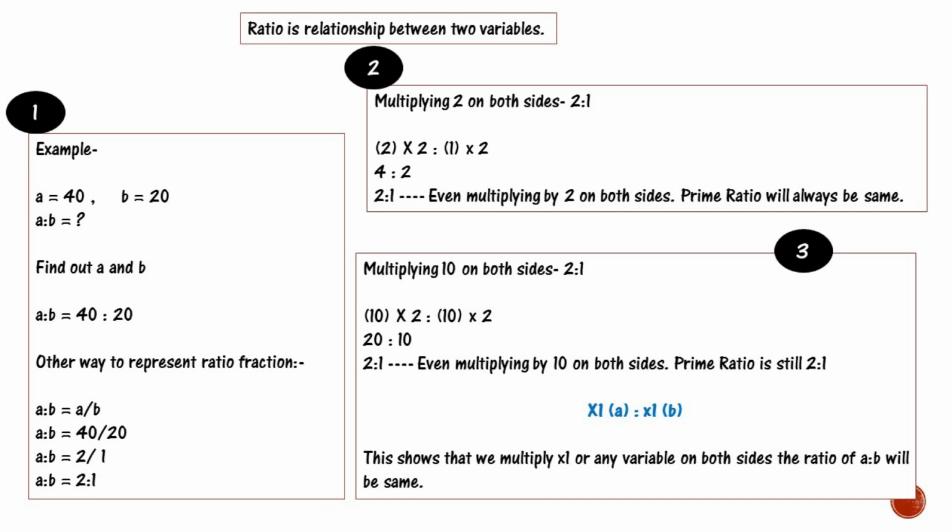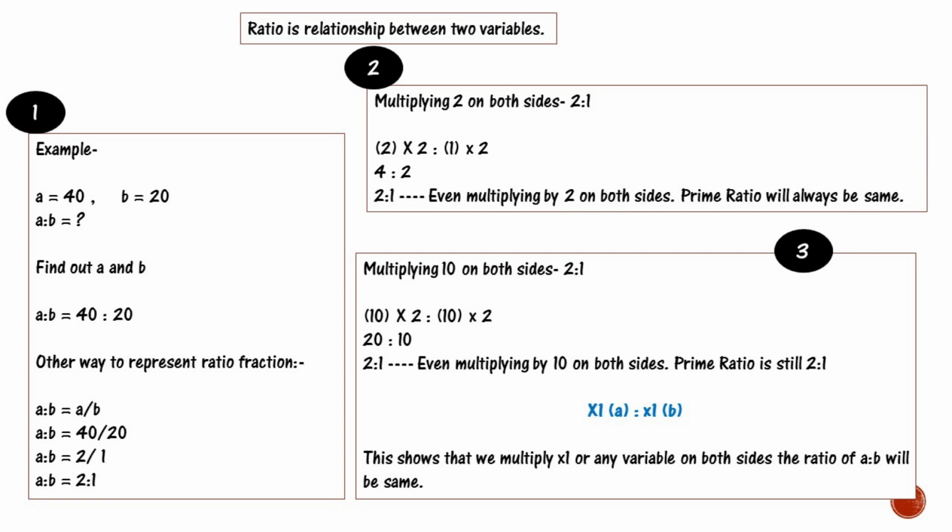Now if we multiply by 2 on both sides of 2:1, how will you multiply? That is 2 into 2 ratio 1 into 2, which gives 4:2. Then you divide it, and it comes to 2:1. Even after multiplying by 2 on both sides, the prime ratio is always the same. In the first case it is 2:1, and in the second case it is also 2:1.